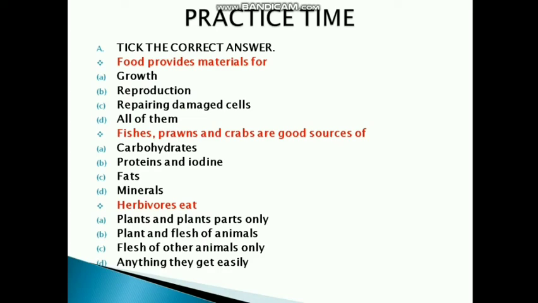Herbivores eat plants and plant parts, plant and flesh of animals, flesh of other animals only, anything they get easily. So herbivores are the plant eaters. So the correct answer is plants and plant parts only.